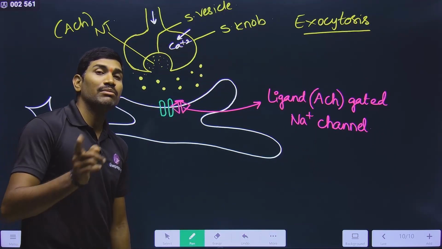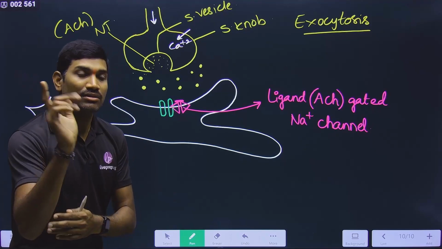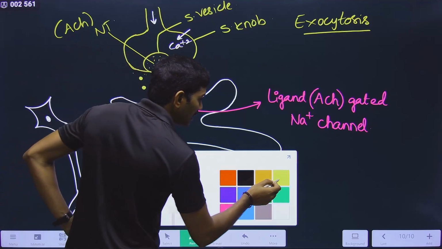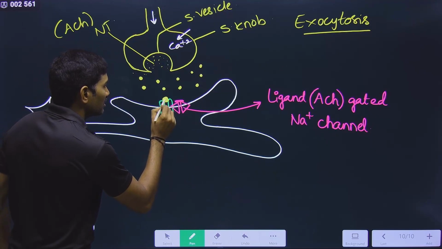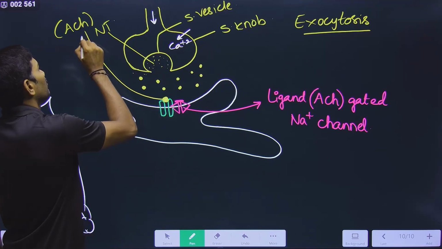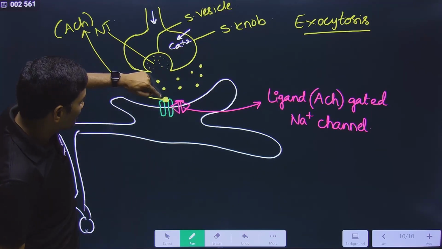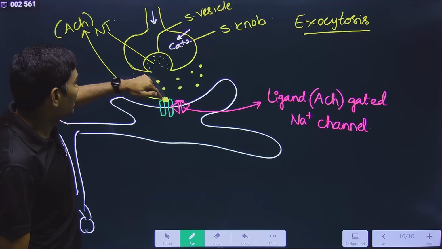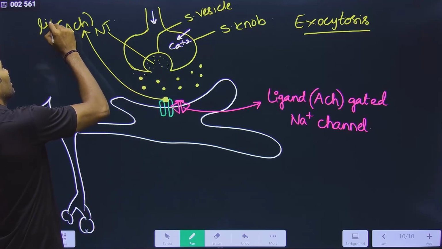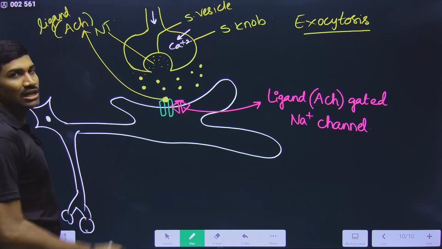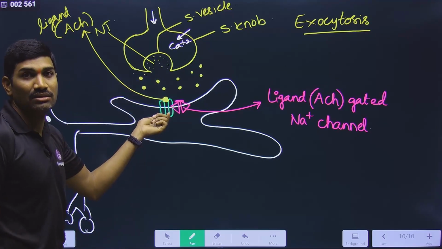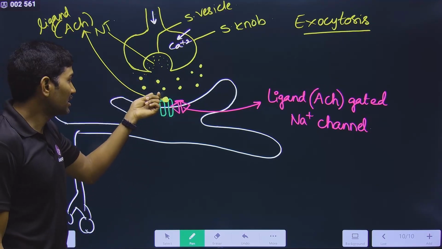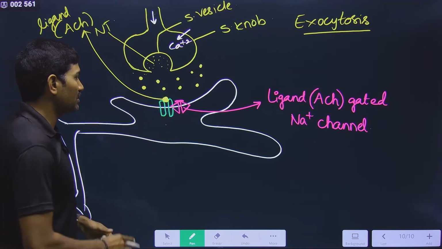So when will it be switched on, when will the gate be open? Now understand carefully. This is the acetylcholine, right? When the acetylcholine, which is acting as a ligand, in our case this is the ligand, when this ligand is attached to its specific receptor, what happens?